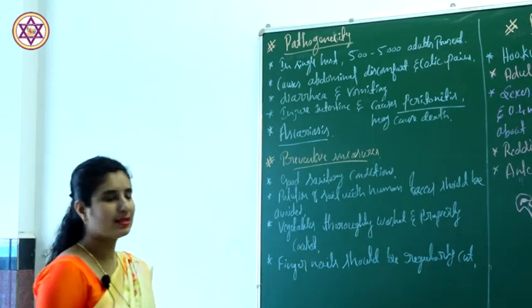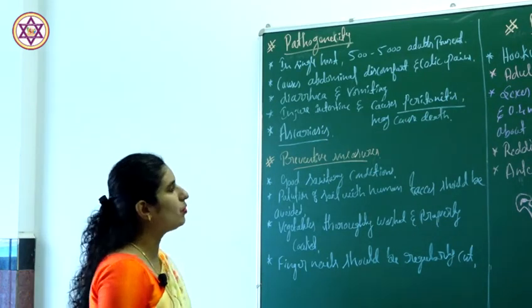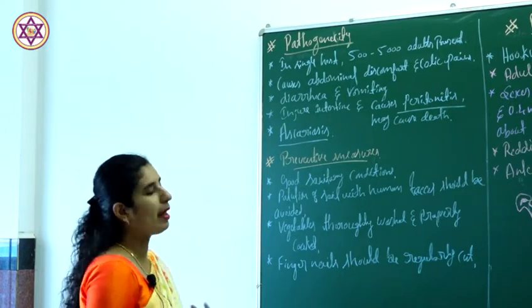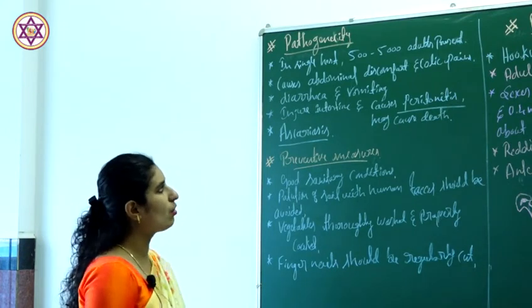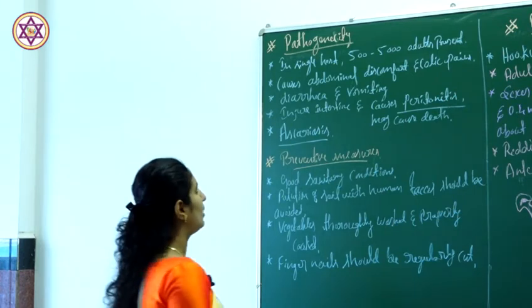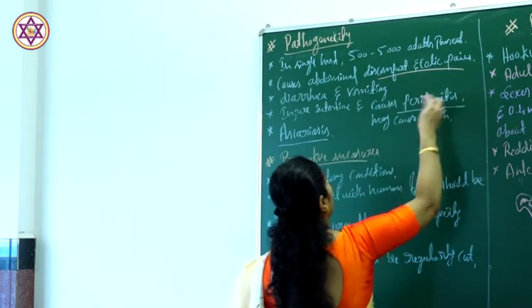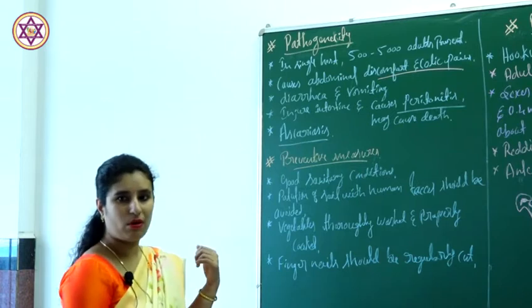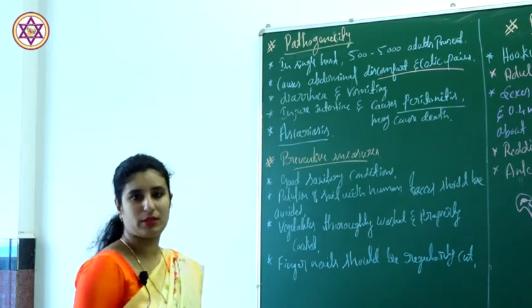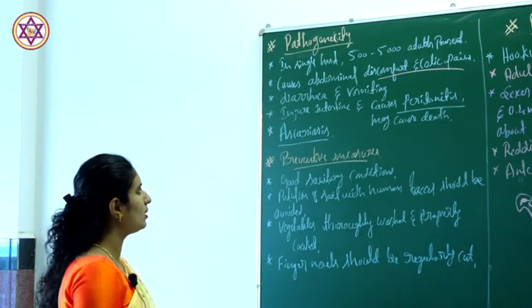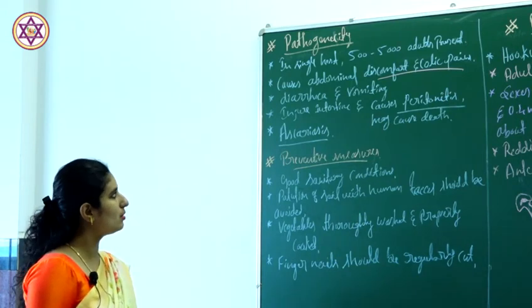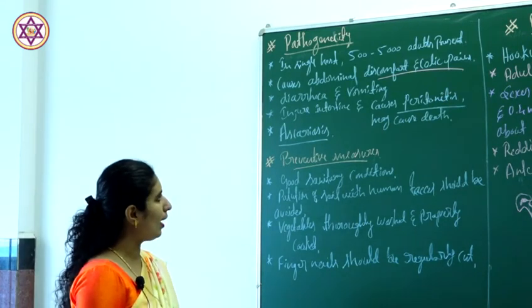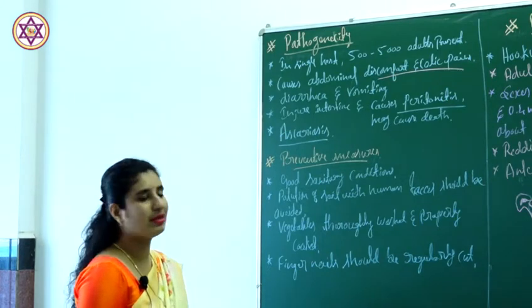These Ascaris cause abdominal discomfort, abdominal pain and colic pains. They also result in diarrhea and vomiting, and they injure the intestine and cause peritonitis.